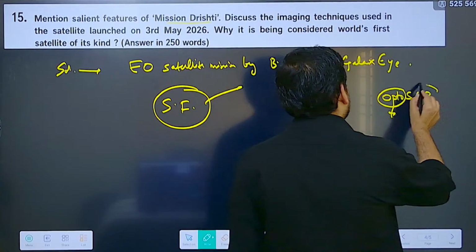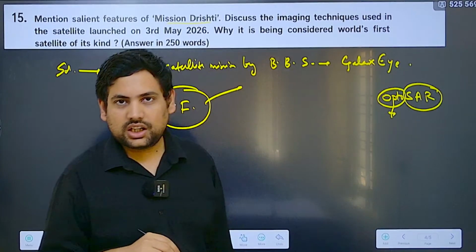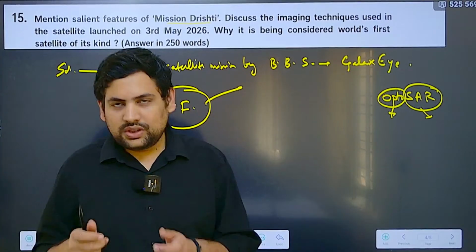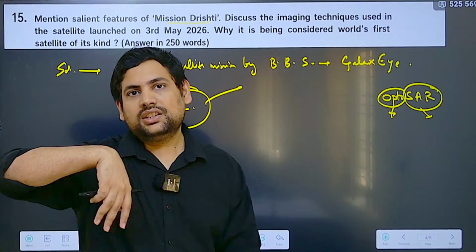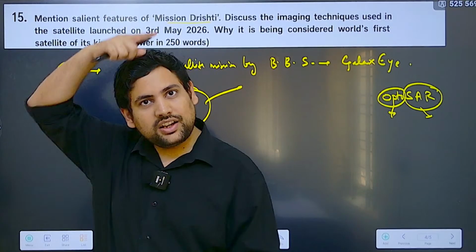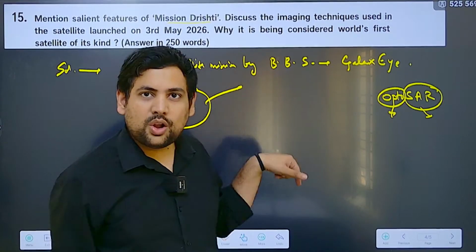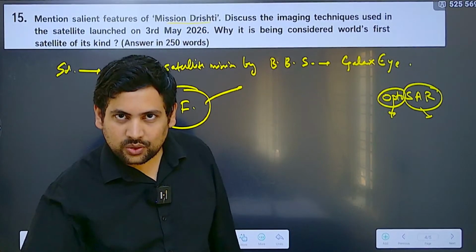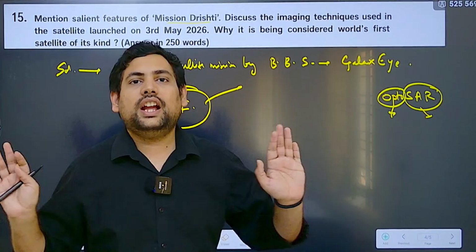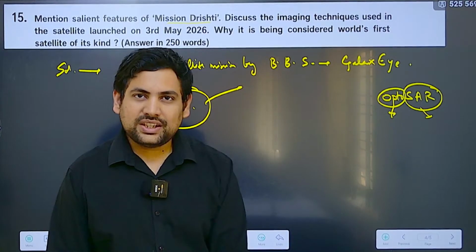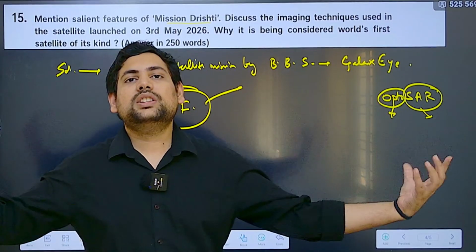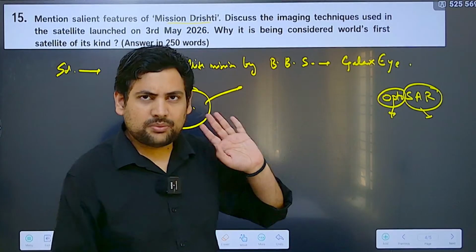Then there is something known as synthetic aperture radar. Basically the technique is that you take pictures. Let's say if this is a class, and I have to take a very high resolution picture. Either I can have a very big lens like the size of this board, or I can take close-ups of everybody and every part of the class, and then collate it to get a very high resolution picture. So here the lens is small enough but it is creating a much bigger aperture. That is why it is called synthetic aperture radar.